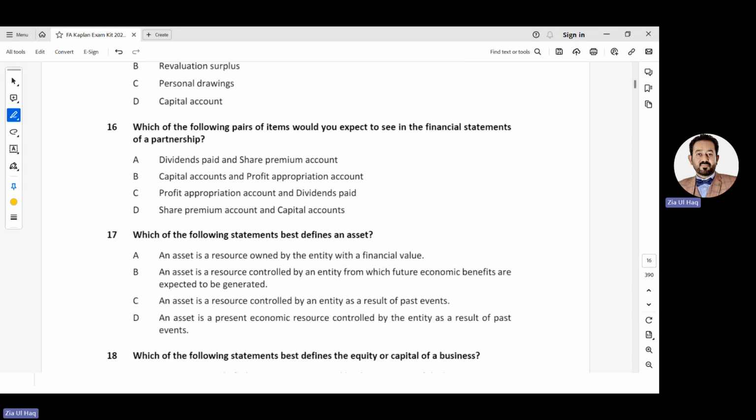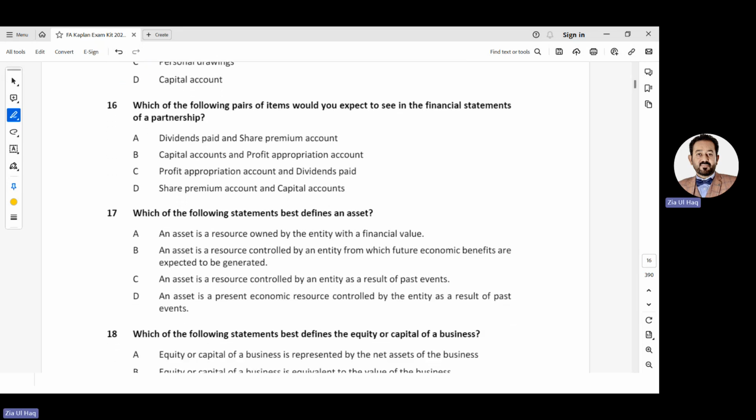16. Which of the following pairs of items would you expect to see in the financial statements of a partnership? Dividend paid? No, dividend is paid to shareholders. It's in a company rather than a partnership. Capital account and profit or appropriation account. Yes, the investment of the partners will be capital and their profit distribution is called profit appropriation account. What is C? Profit appropriation and dividend? No, dividend is paid to shareholders in a company. Share premium and capital? No, share premium is also relating to shares. And in partnership, there are no shares. There are partners. There are no shareholders. The word share is associated with company due to shareholders.